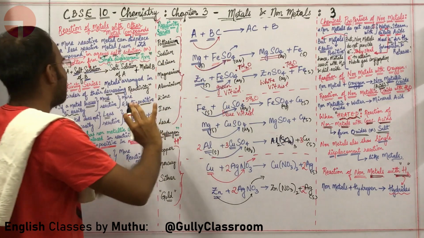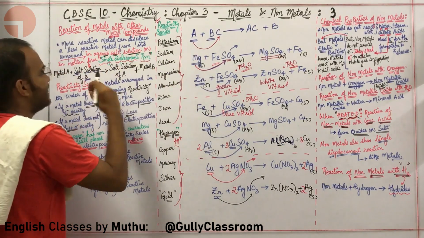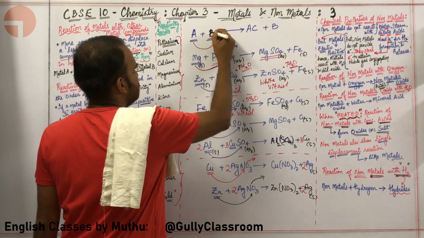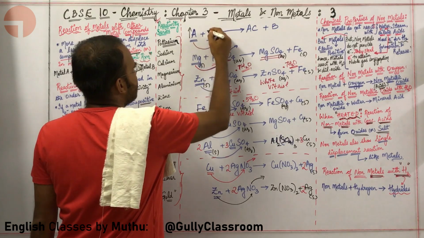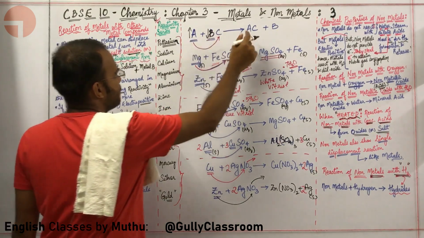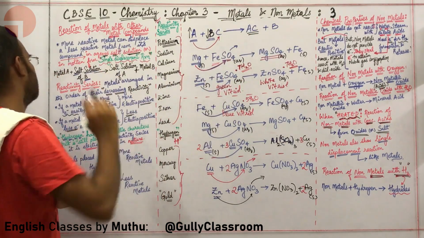Okay, sir, I am understanding this. So a metal A reacts with a salt solution of a metal B. Here metal A is more reactive, metal B is less reactive. So metal A displaces metal B from its compound and forms a salt solution.